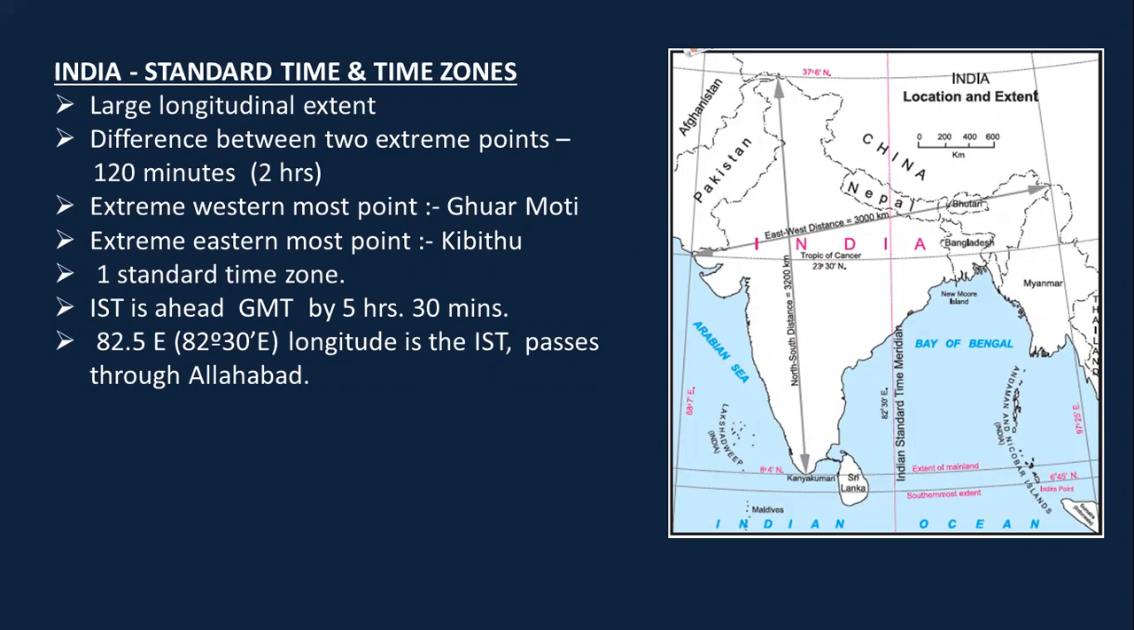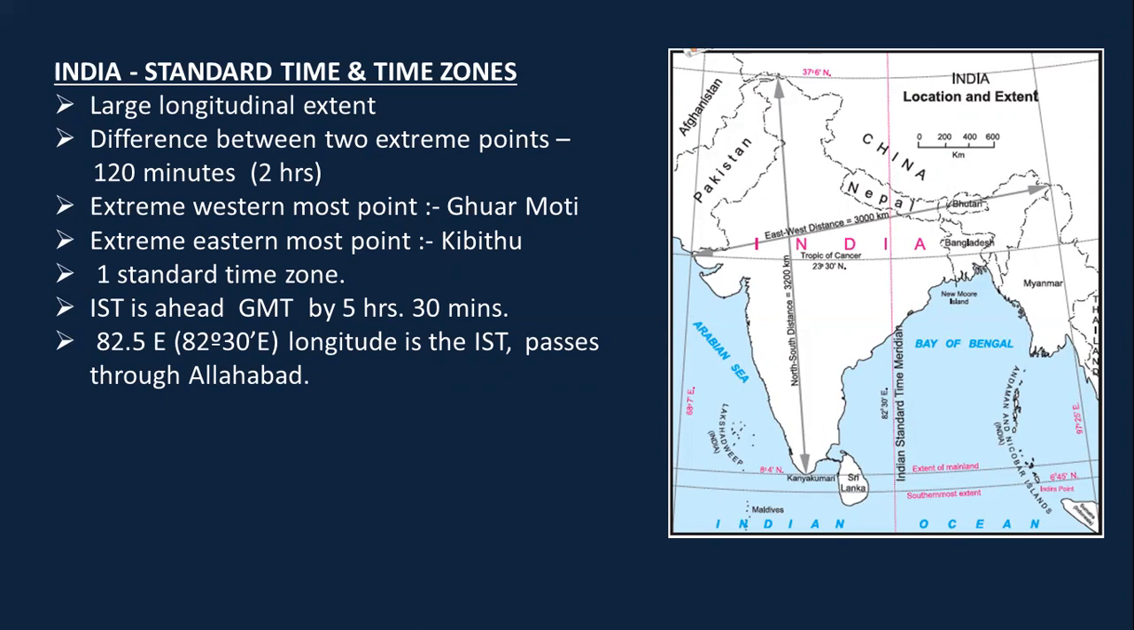So India, if we talk about, has a very large longitudinal extent. The difference between the two extreme points of India is around 120 minutes, that is around 2 hours. The extreme westernmost point of India is Guar Moti and the extreme easternmost point is Kibithu village. Please remember these names for map marking, okay?